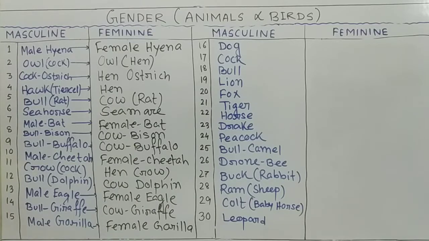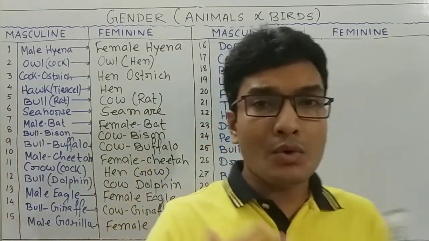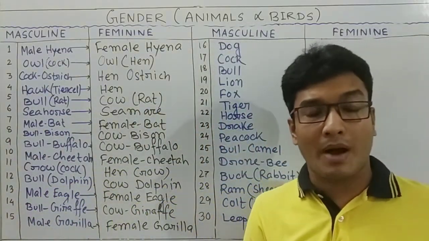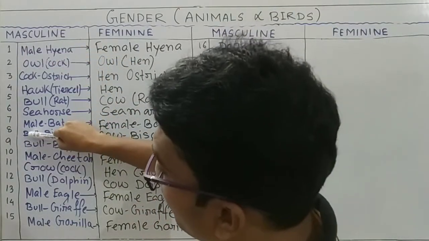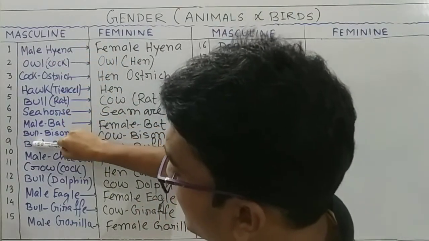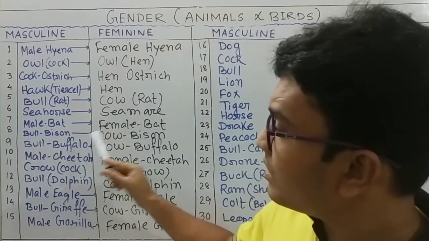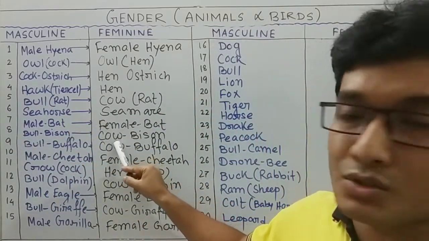Then bull dolphin, cow dolphin. Male eagle, female eagle. Then bull giraffe, cow giraffe. Male gorilla, female gorilla. When you remember in your mind, you need to check this one. When the same word is given at first, the opposite is always this one.